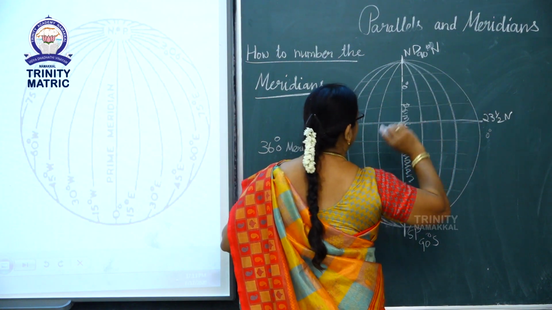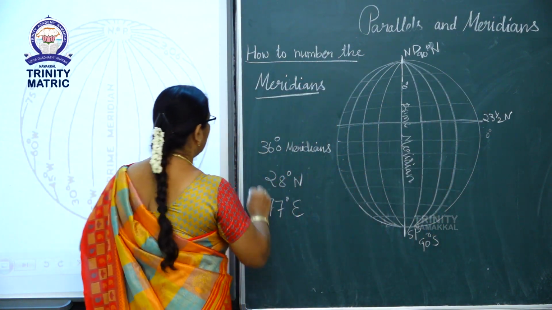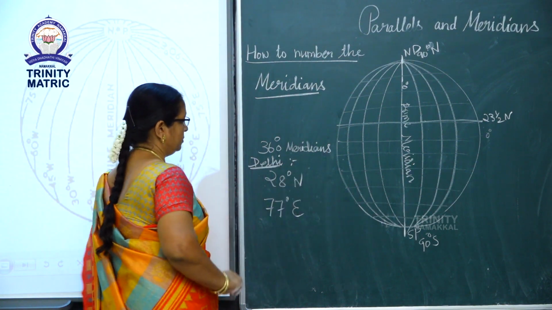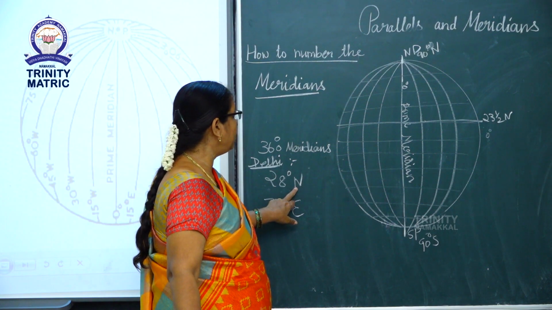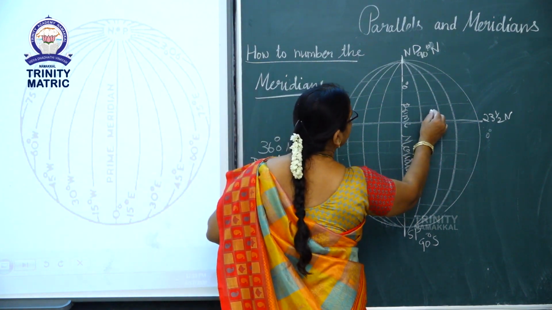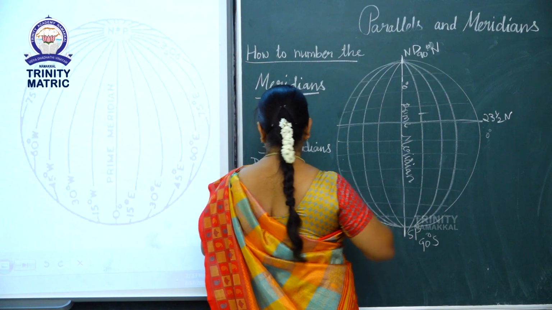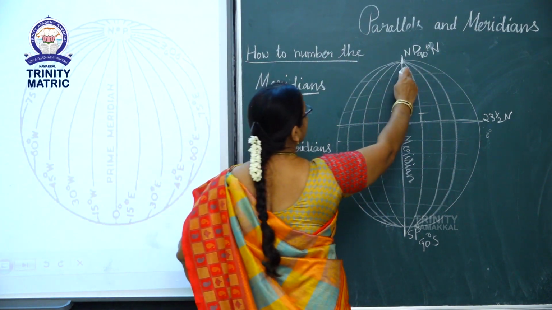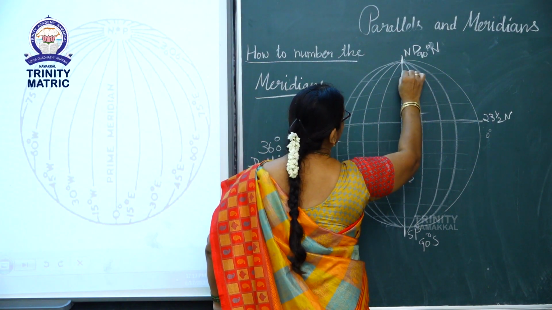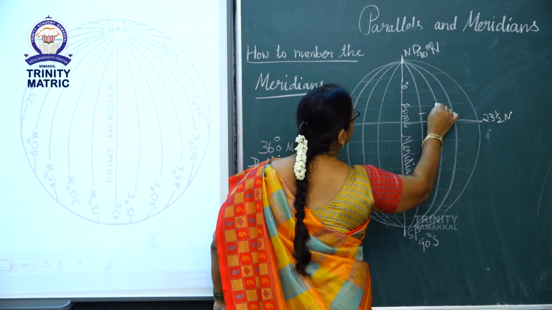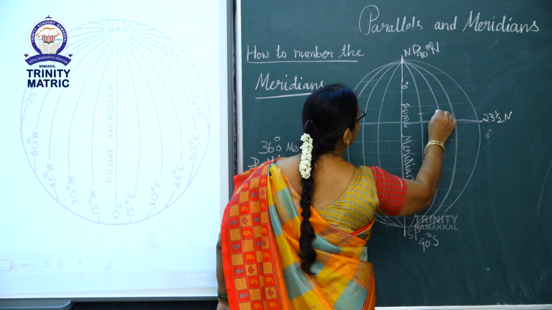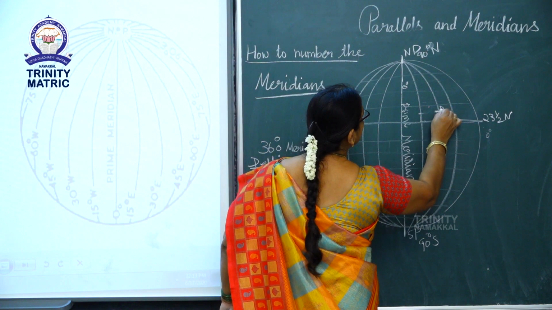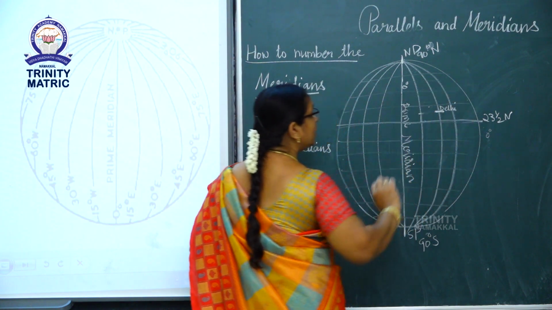So Delhi is 28° north, and it is 77° east. 77° east means, this is 0°, so 77 will approximately come here. So this is the place where Delhi is located.